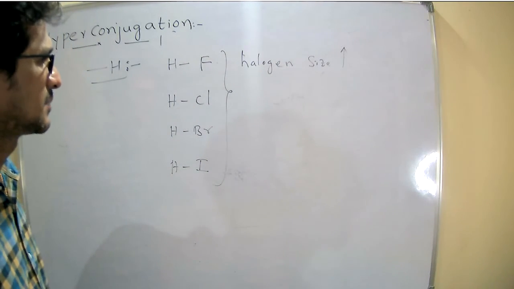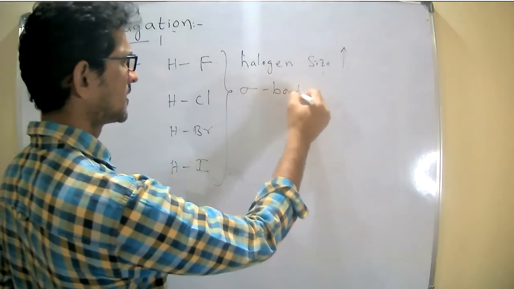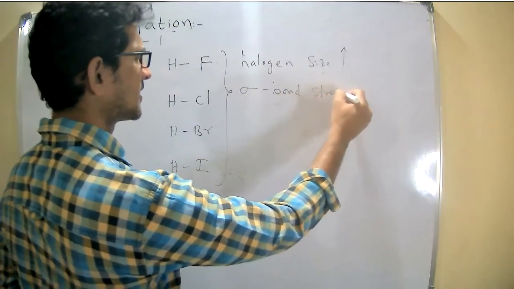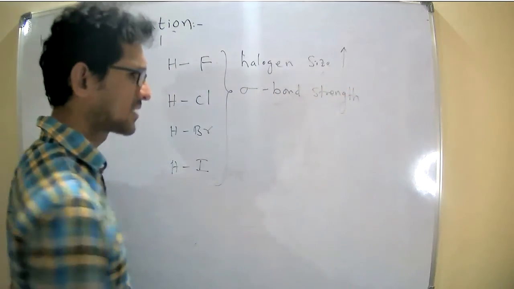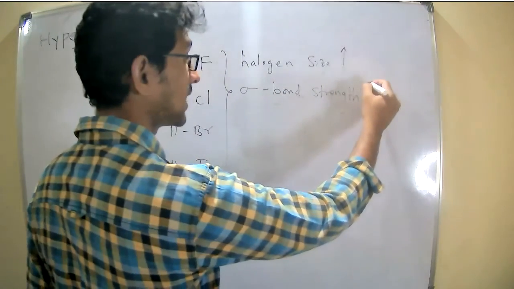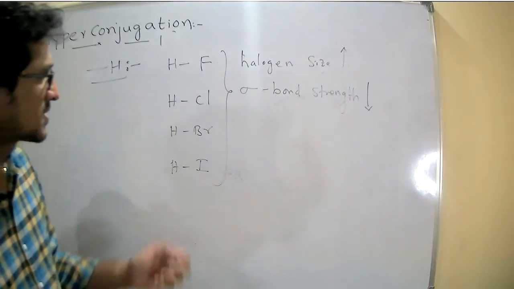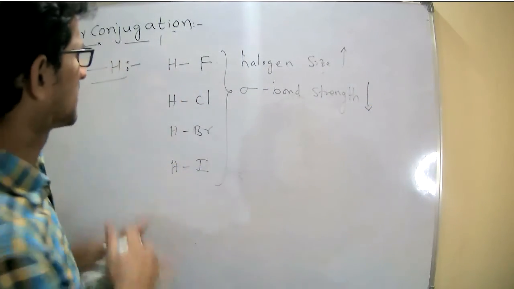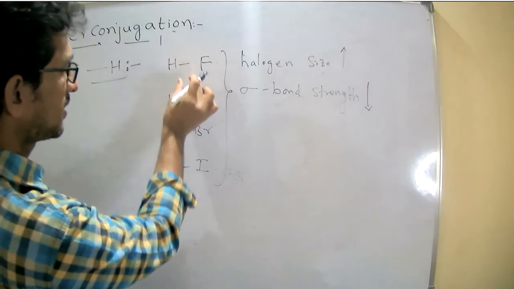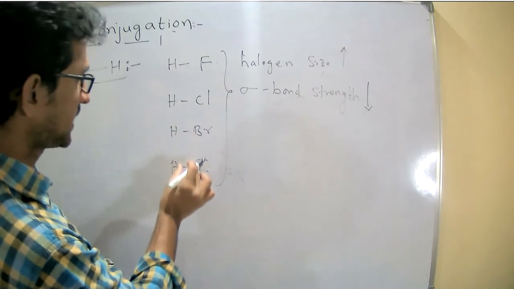Halogen size increases means what happens? Sigma bond strength decreases, because with a larger size atom, a strong bond becomes weak, very weak.